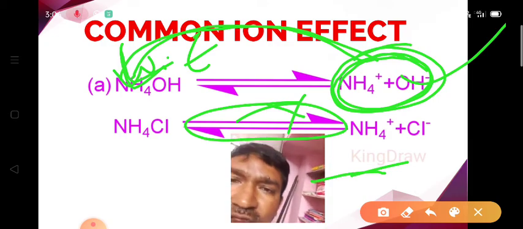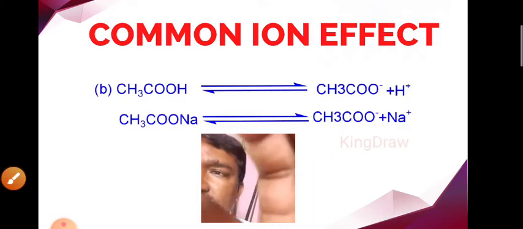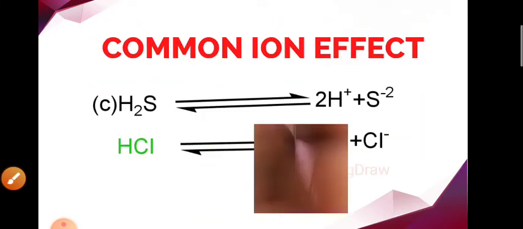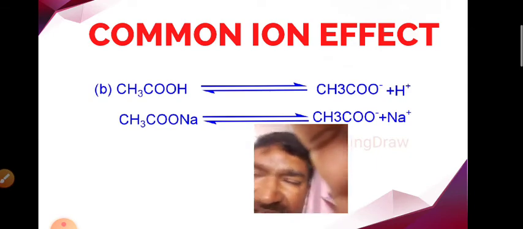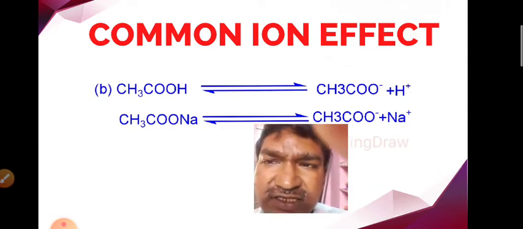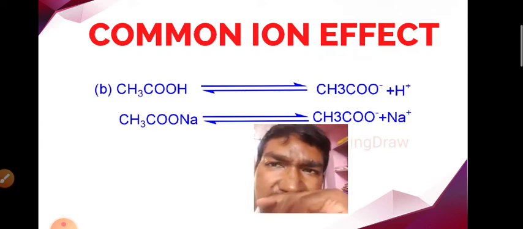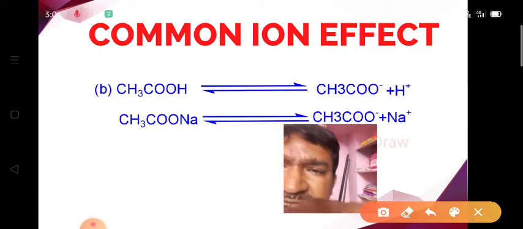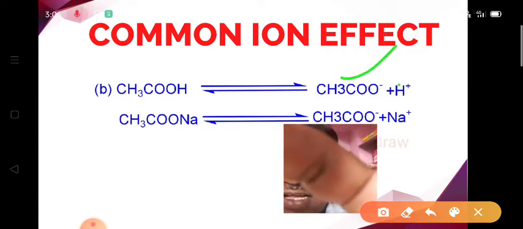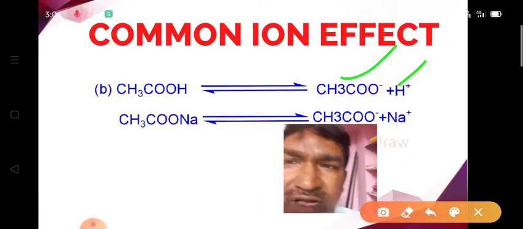Then we go for another example of the common ion effect, that is the solubility of acetic acid. When acetic acid ionizes, we get acetate ions and H plus ions, protons.